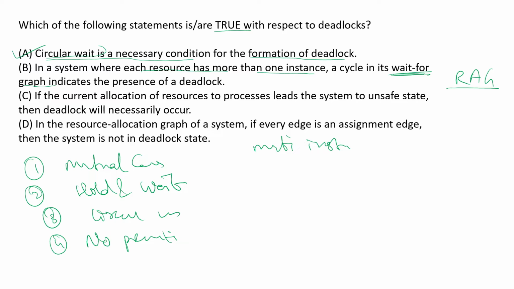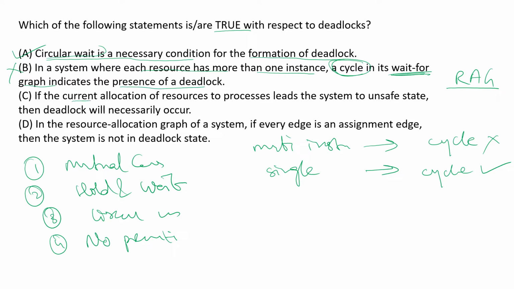If there is a cycle in this particular graph, then it may or may not indicate a deadlock, because if it is a multi-instance graph, then a cycle is just a necessary but not a sufficient condition for the deadlock to occur. But if it was a single instance graph, then a cycle would definitely indicate a deadlock. Hence, this statement is incorrect, because in this case, a cycle does not indicate the presence of a deadlock.